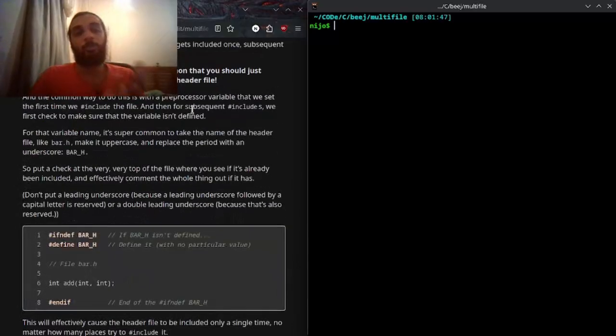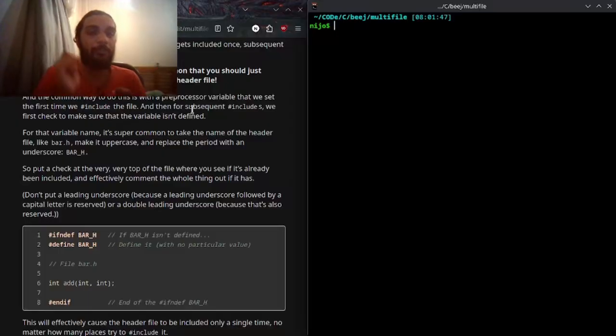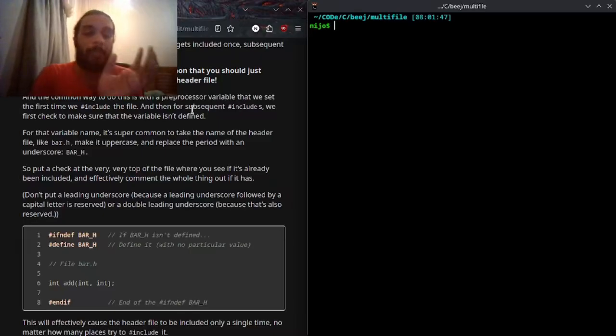What we need to do is make it so that if a file gets included once, subsequent includes for that file are ignored. The stuff that we are about to do is so common that you should just automatically do it every time you make a header file. The common way to do this is with a preprocessor variable that we set the first time we #include the file. Then for subsequent #includes, we first check to make sure that the variable isn't defined. For that variable name, it's super common to take the name of the header file like bar.h, make it uppercase, and replace the period with an underscore.